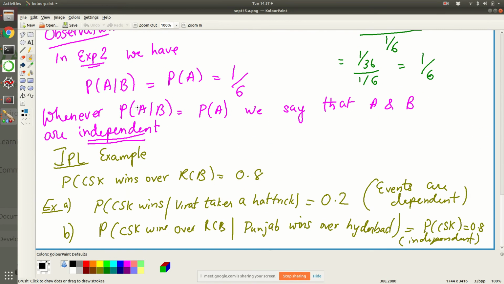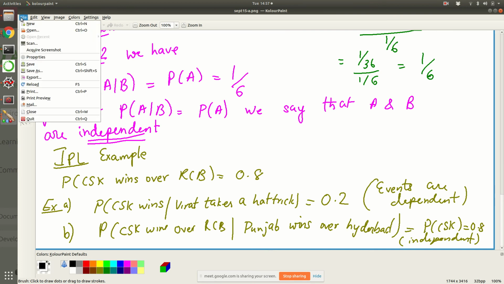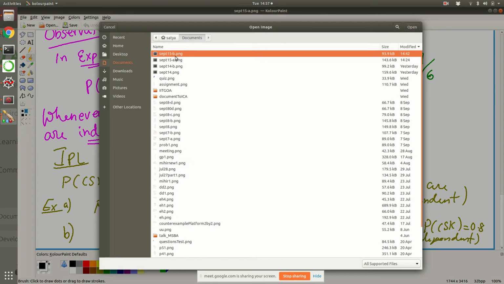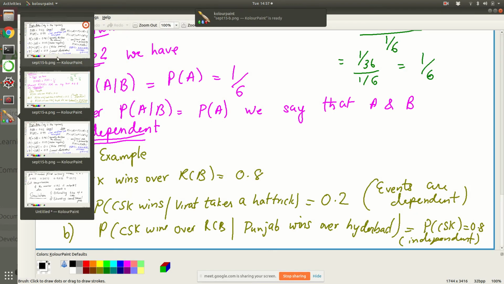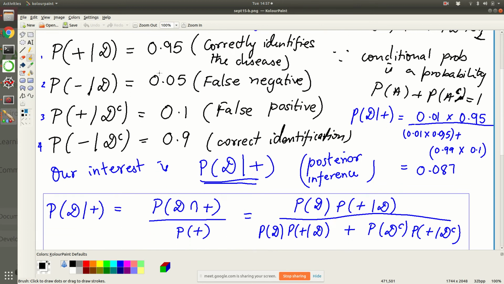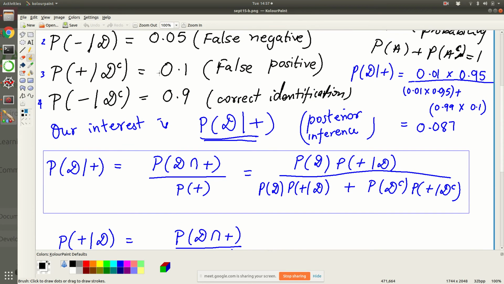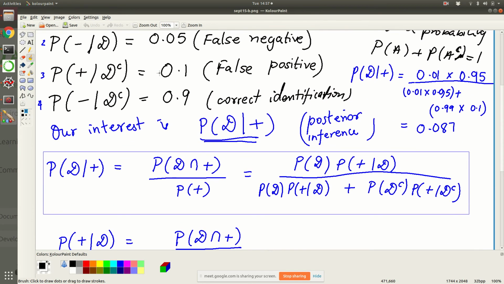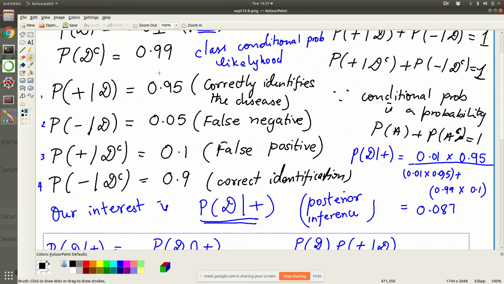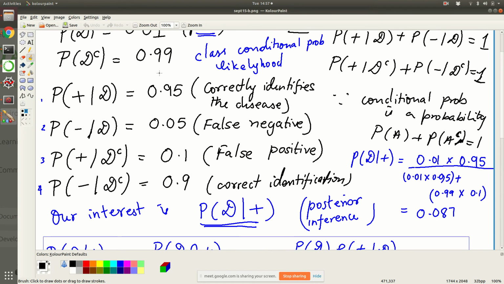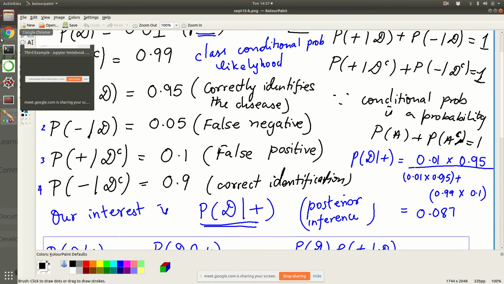We understood what an independent event is. That was the first part of the lecture. Then we looked at Bayes rule. That was the second part. We understood that we can use it to get inference and estimate probabilities using Bayes rule, and we saw an example there. The third part of what we did today was basically simulations.